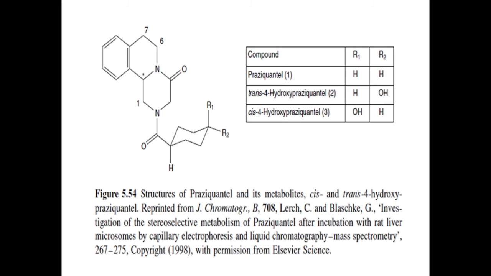The protonated molecular ion of metabolite M2 occurred at m/z 329, an increase of 16 daltons over the parent drug, thus suggesting that a hydroxyl group had been formed.